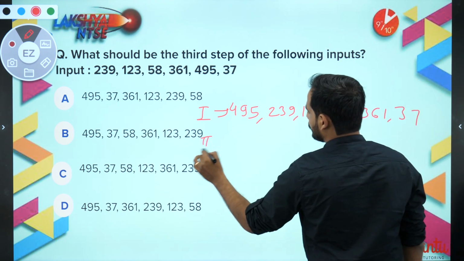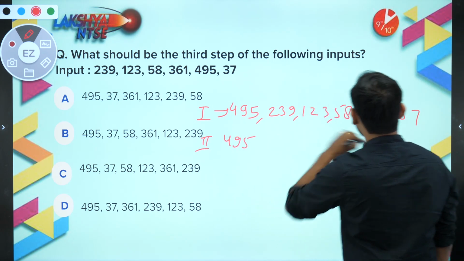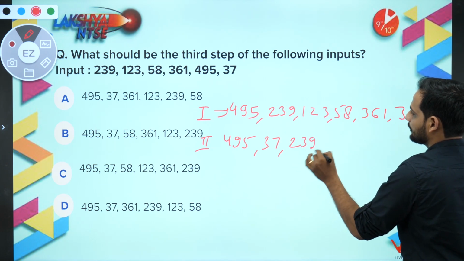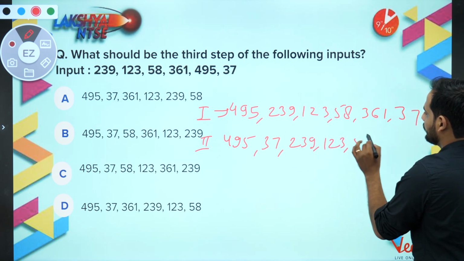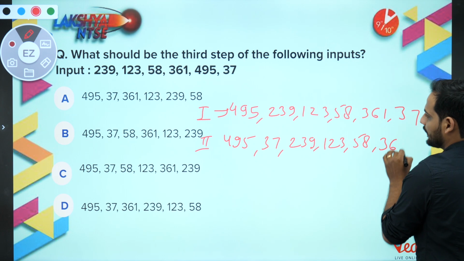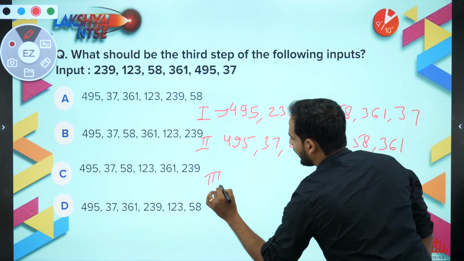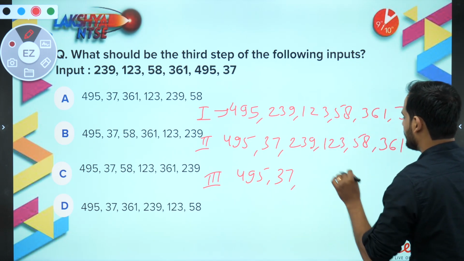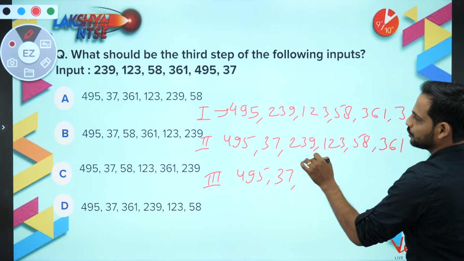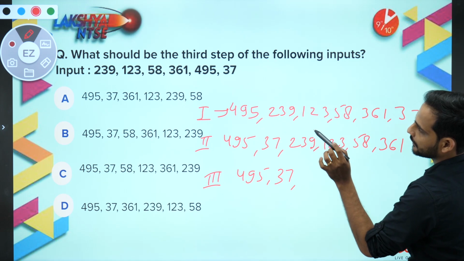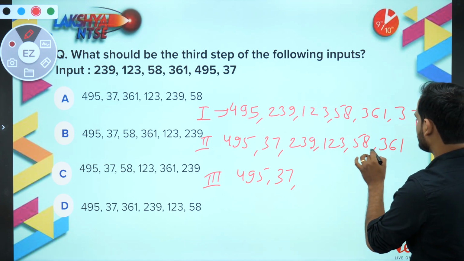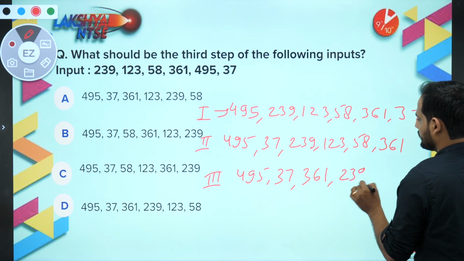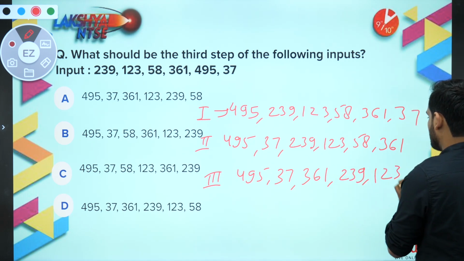Second step will be, bachcho, get this 37 at the second place. Now as it is, 239, 123, 58 and 361. Third step, which is required, 495, 37. Now I want the second largest. What is the second largest number, bachcho? 239 is already here. Second largest number, 361. 361 is there, yaar. 361, then 239, then 123 and then 58.